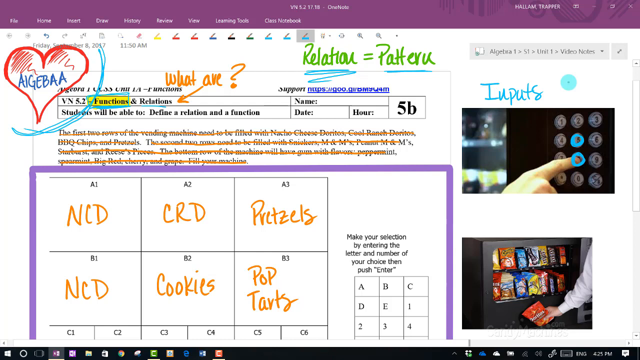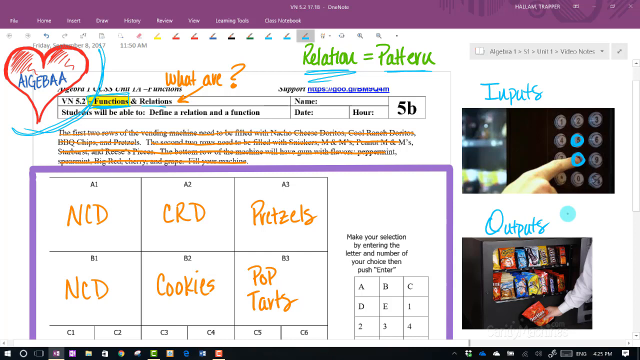Inputs are the values that go into the function, right? So if I draw back out of the vending machine, it's not just button pressing. These are values, variables, things that go into the function, and then they produce what would come out, which would be the snacks, or we'd call them outputs. Okay, so inputs go into a function and they come out as outputs.